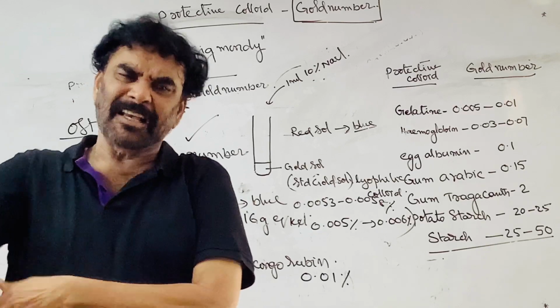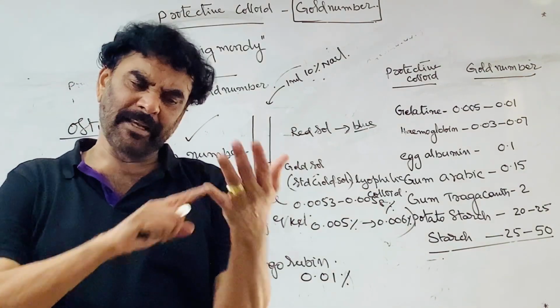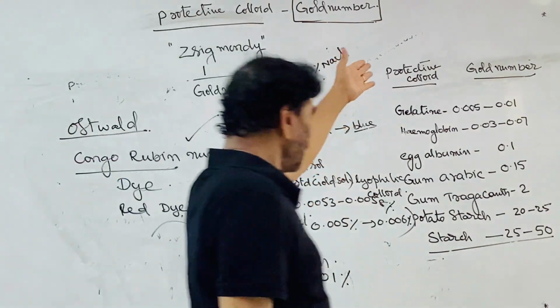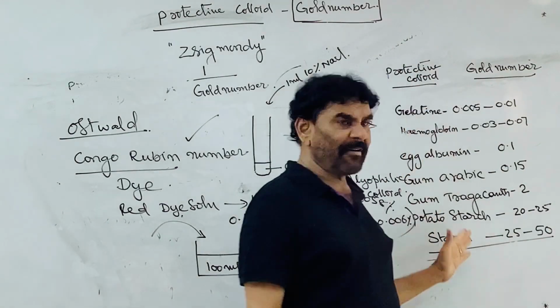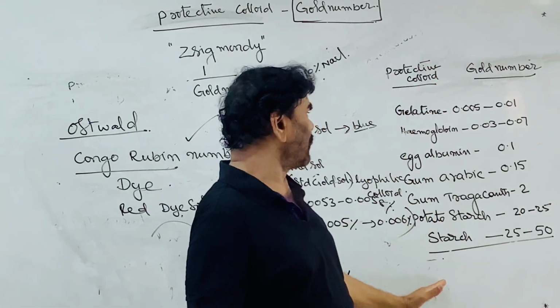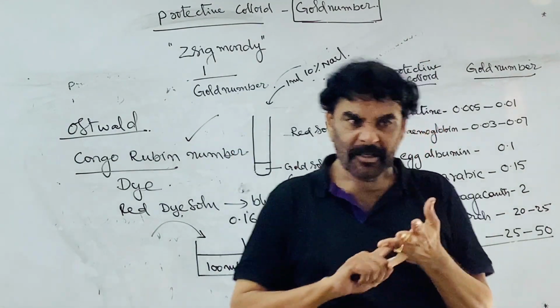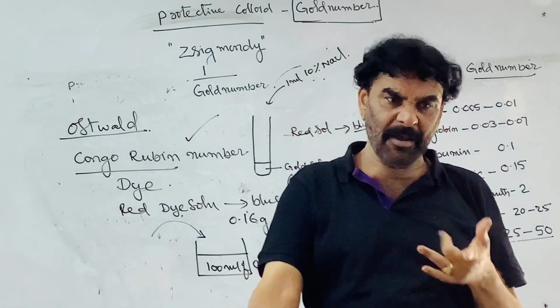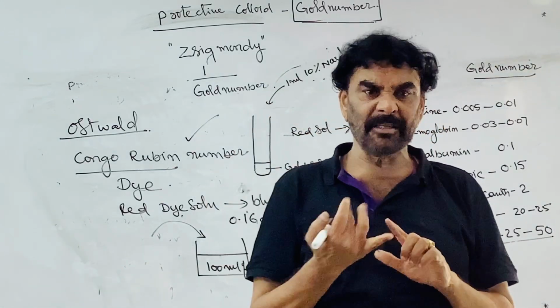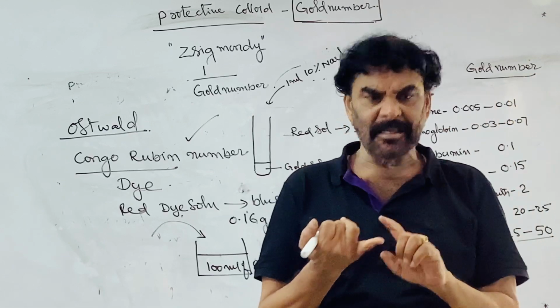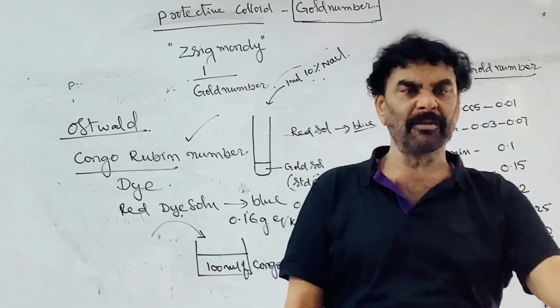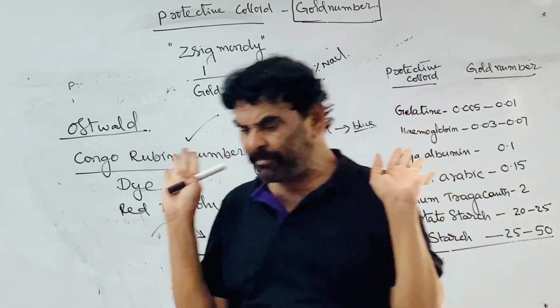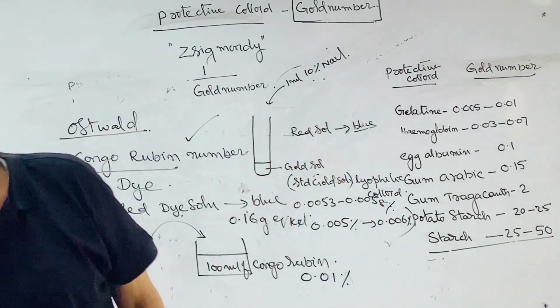So several scales are produced to express the relative protecting power of the different lyophilic colloids. Gold number is used, silver number, sulfur number, phosphorus number. Those are all outdated, and now the Congo Rubin number is used. Now and then they use it.